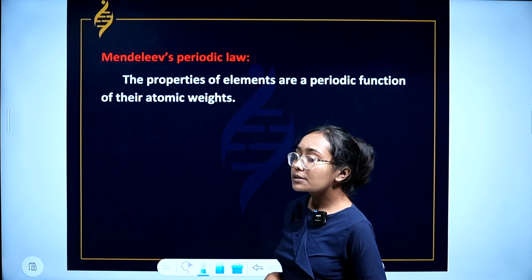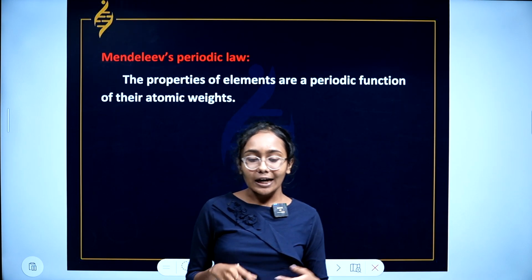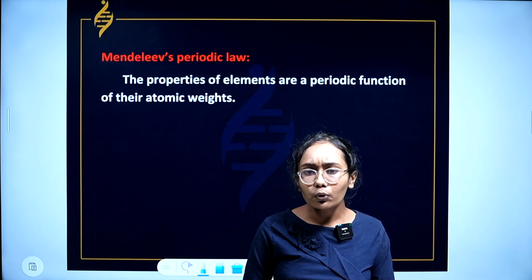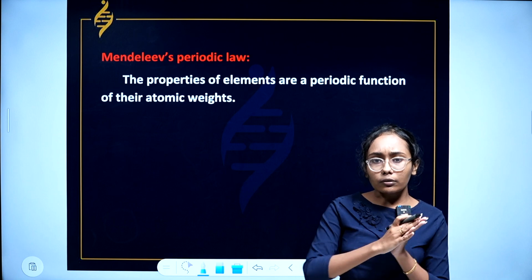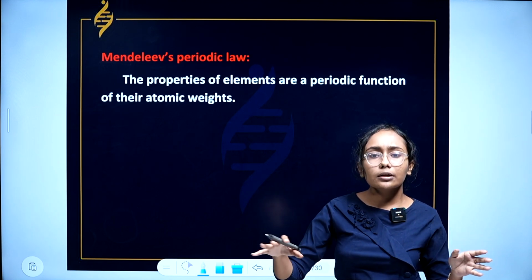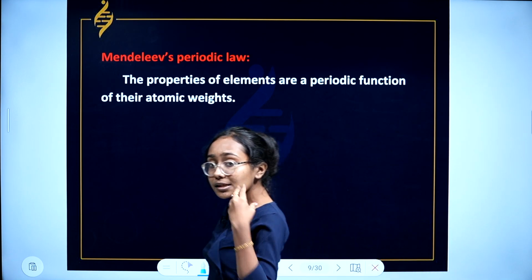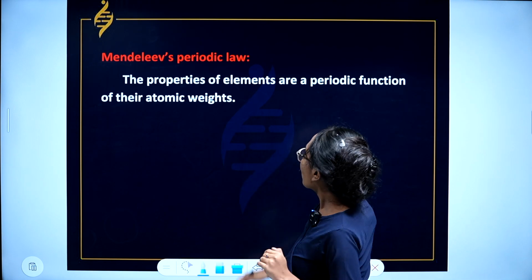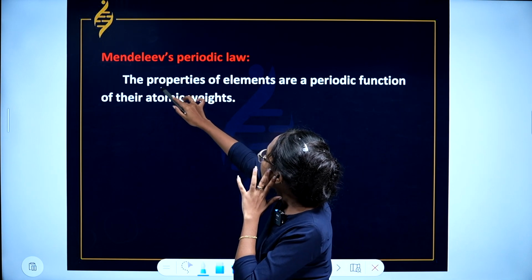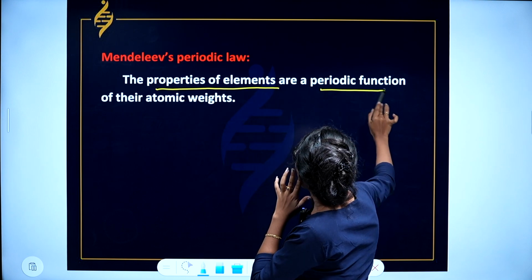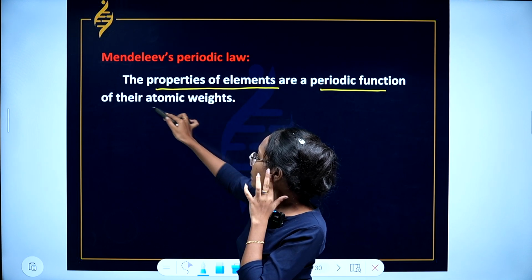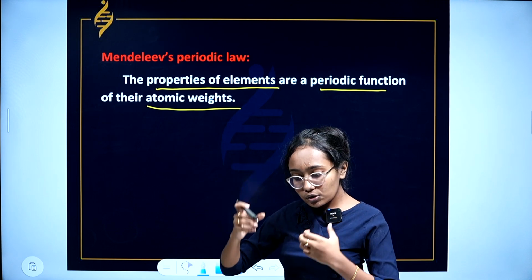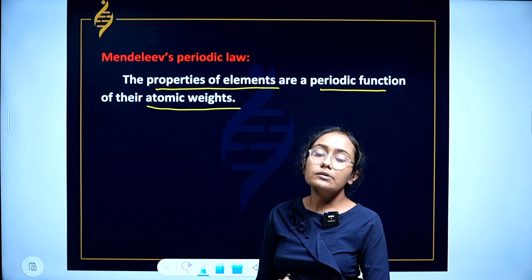Now coming to Mendeleev's periodic law. As Mendeleev created a periodic table, he must have followed a law, right? A law throughout the creation of the periodic table. He must have followed a law, and that law is called Mendeleev's periodic law. What does Mendeleev's periodic law state? The properties of elements are a periodic function of their atomic weights. He followed Mendeleev's periodic law throughout the creation of Mendeleev's periodic table.